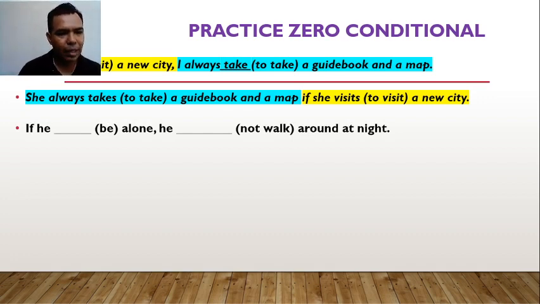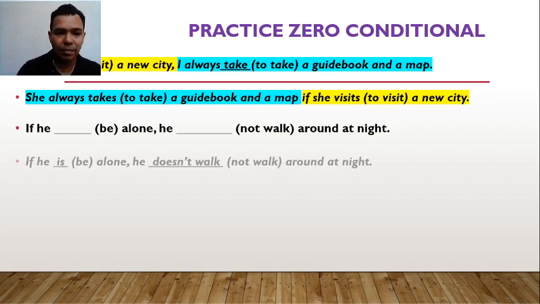If he, I need here the present simple of the verb to be, alone, he, and this is going to be negative, around at night. So the answer is, if he is alone, the third form for the third person, comma, he, and the negative form for walk. Remember, we need the auxiliary. So doesn't, because it's the third person. So he doesn't walk around at night.